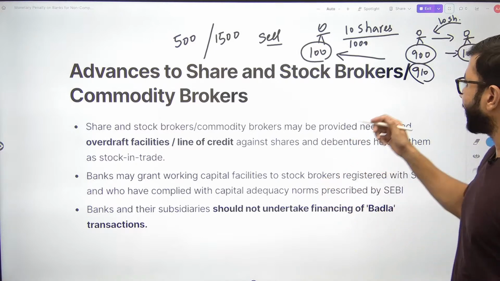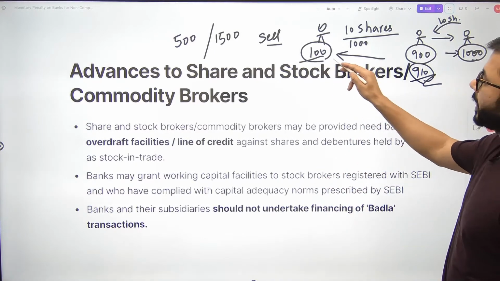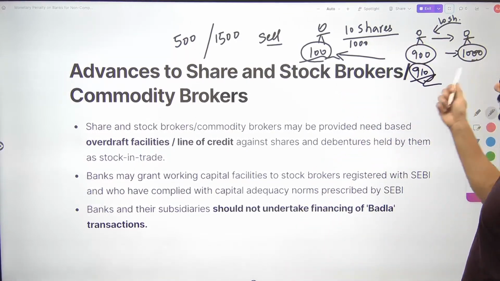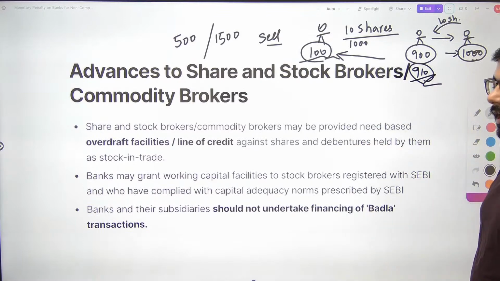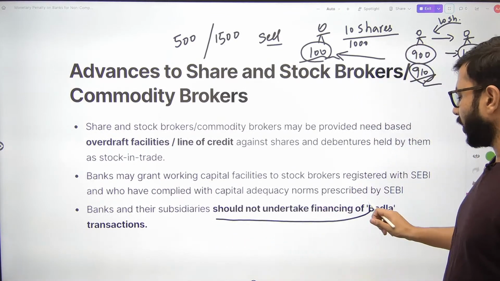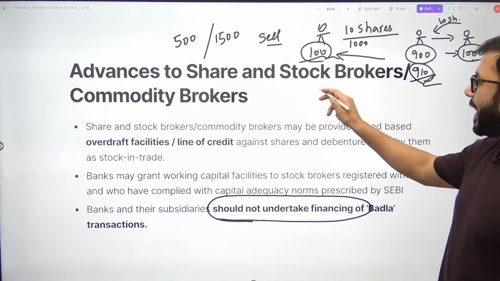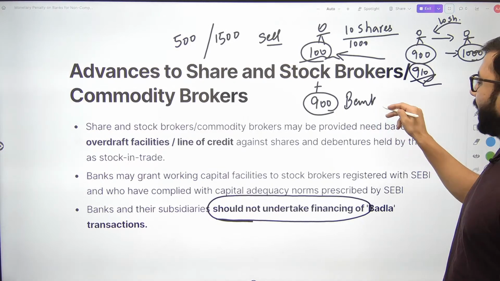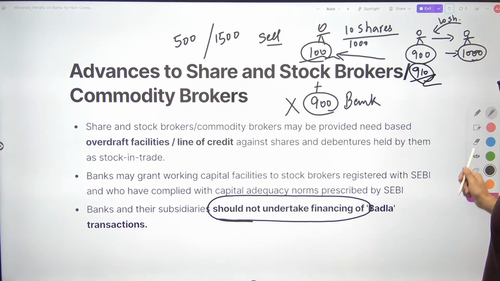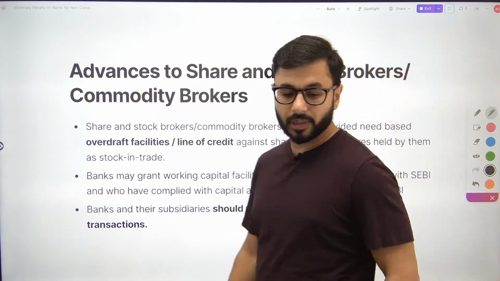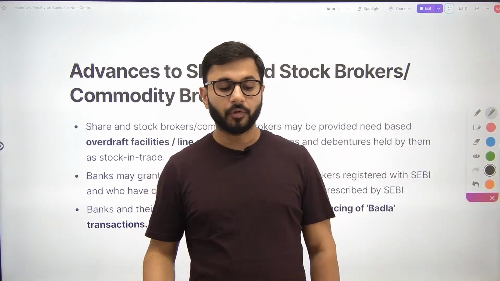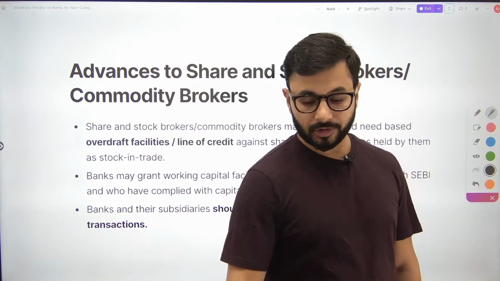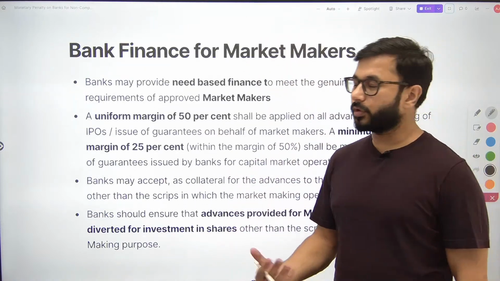ये किया क्यों जाता था? लिक्विडिटी इंक्रीज करने के लिए. Because I don't have 1000 rupees but I want to buy shares worth 1000 rupees. So I involve myself in all this elongated kind of transaction. Banks cannot undertake financing. यहाँ पे आप बैंक से लोन नहीं ले सकते. You cannot take this money from a bank. बैंक आपको पैसा नहीं दे सकता. OK, disallowed by the RBI. I hope this is clear. Brokers को पैसा दे सकता है ओवरड्राफ्ट फैसिलिटी और लाइन ऑफ क्रेडिट, either for working capital और against shares held by them already. उनके पास जो शेयर्स हैं उनके अगेंस्ट दे सकता है.